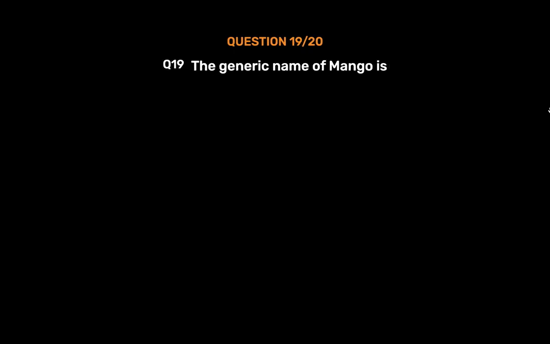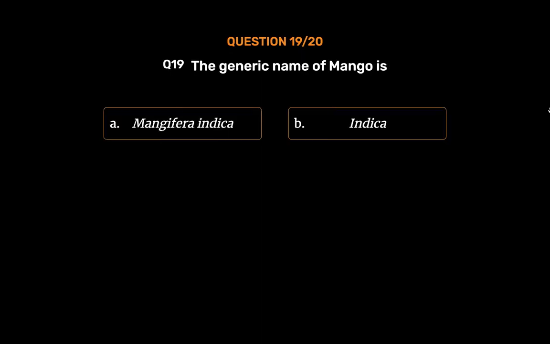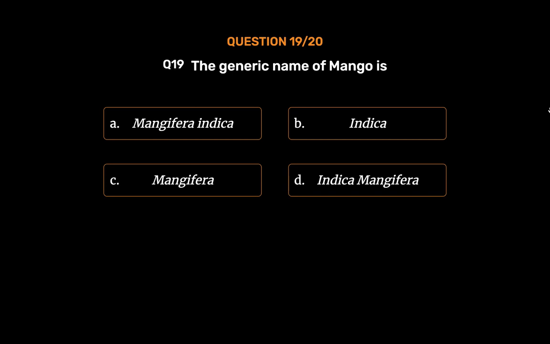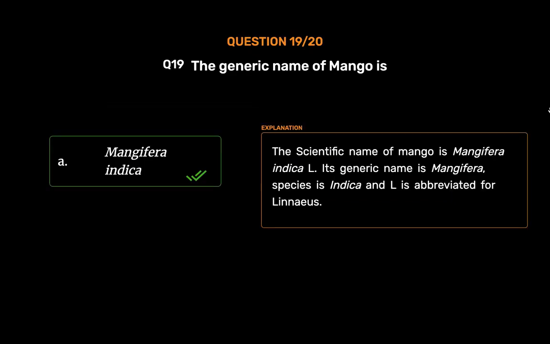Question number 19. The generic name of mango is: Option A. Mangifera indica. Option B. Indica. Option C. Mangifera. Option D. Indica mangifera. The correct answer is Option A. Mangifera indica. The scientific name of mango is Mangifera indica. Its generic name is Mangifera, species is indica and L is abbreviated for Linnaeus.